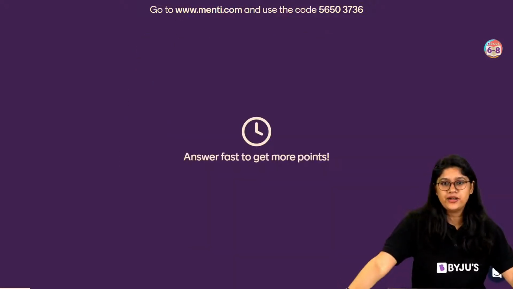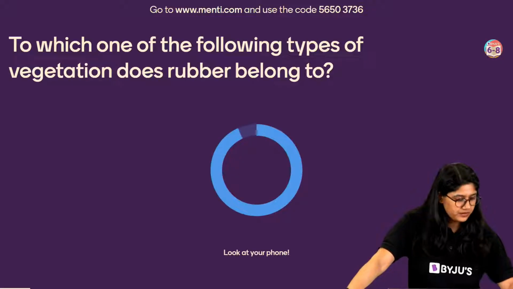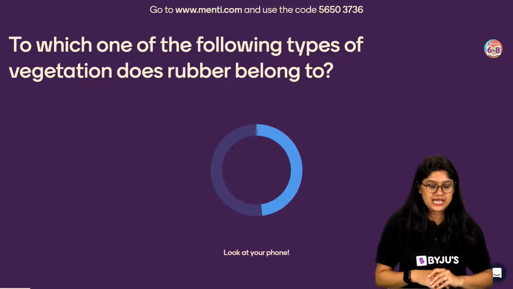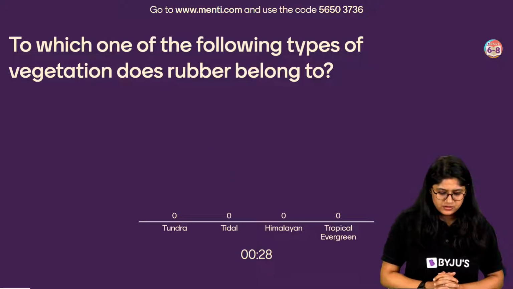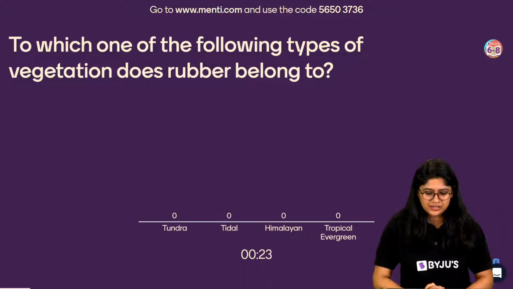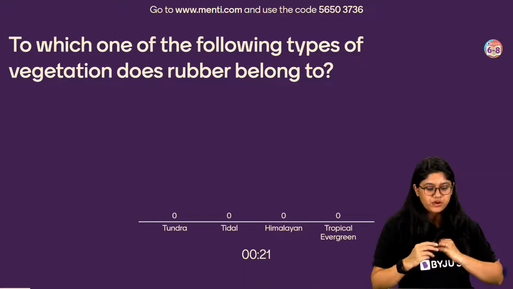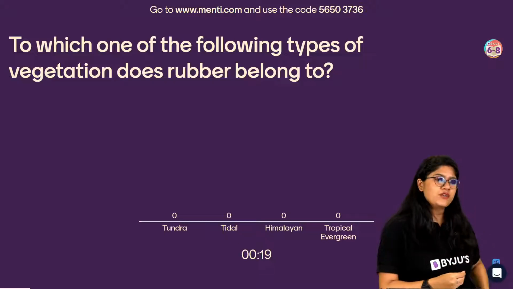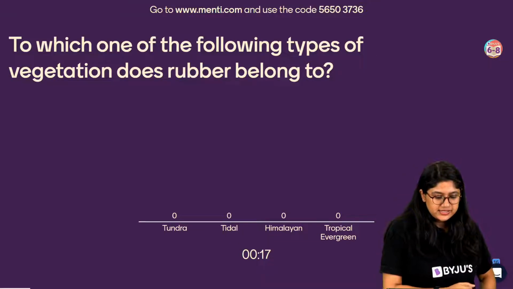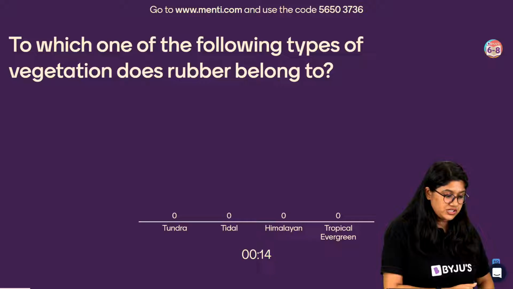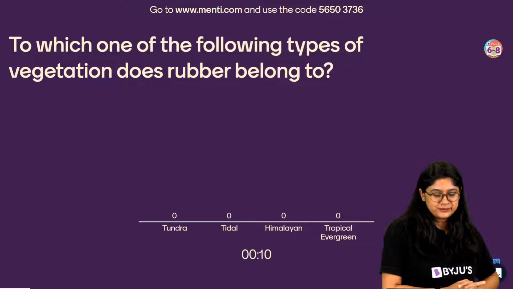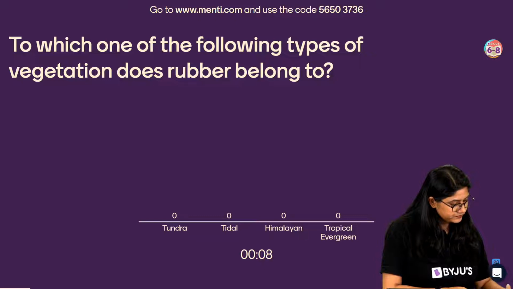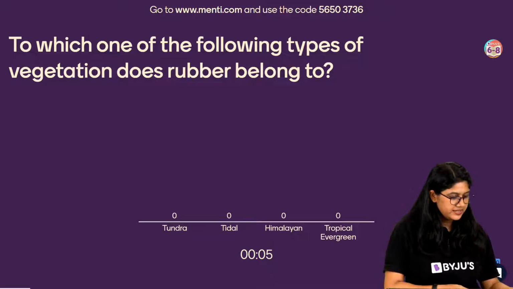Let's see question number 1 on our screen, and here we go. To which one of the following types of vegetation does rubber belong? Easy peasy, right? Tundra, tidal, Himalaya or tropical evergreen forest. I'm sure we have talked about it, right? See, rubber belongs to a place, of course, which receives a good amount of rainfall. I'm sure all of you have seen the rubber plant, right?